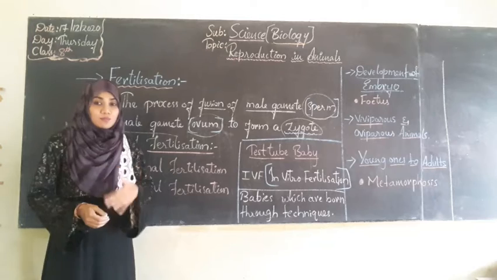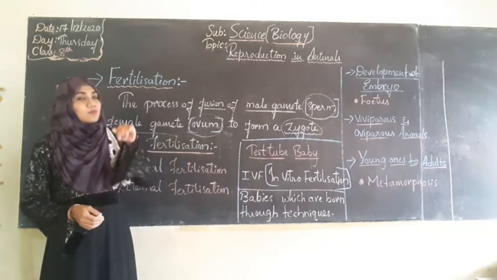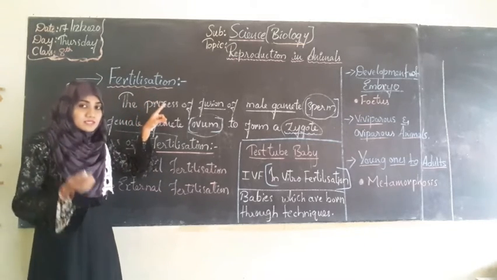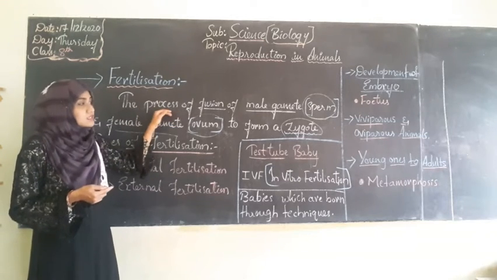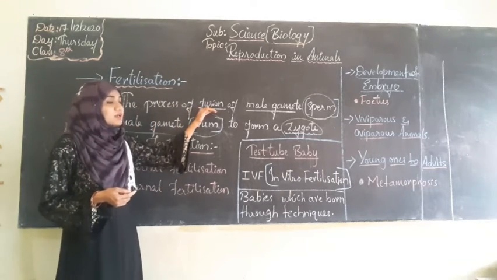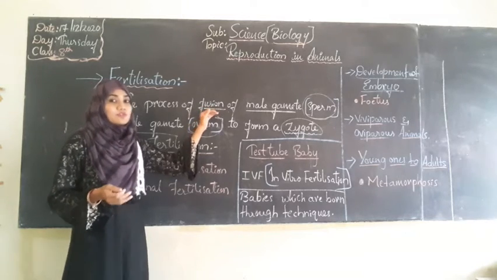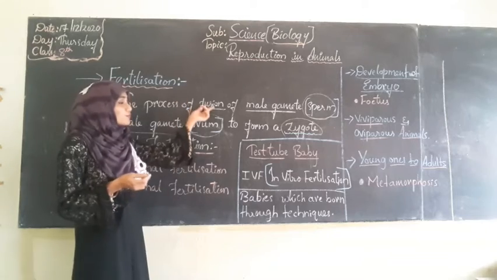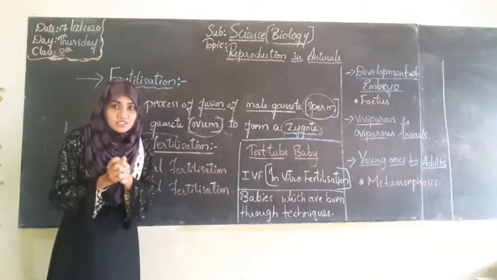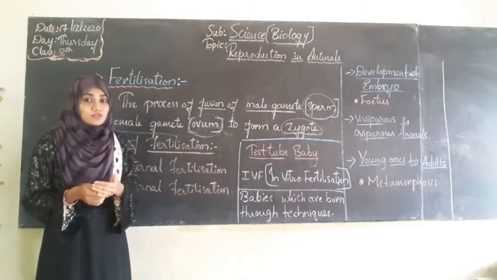Similarly, in reproduction we will come across one more process. For reproduction to take place, fertilization will happen. Fusion means getting interacted with each other, combining with each other.